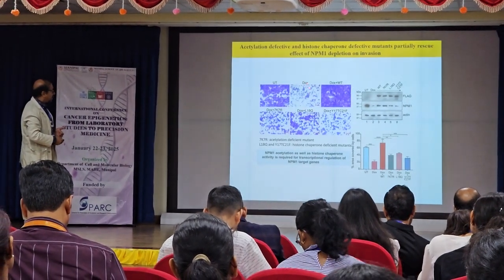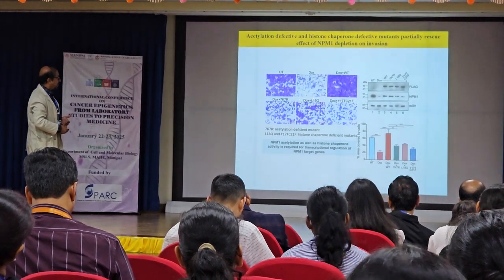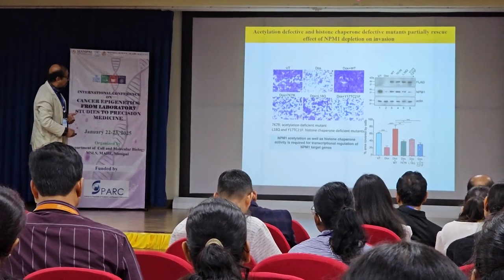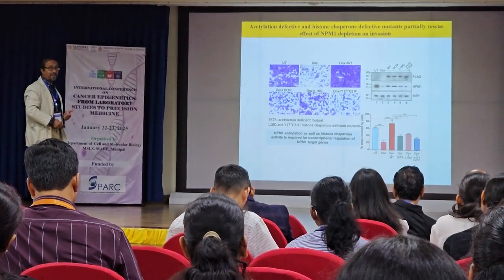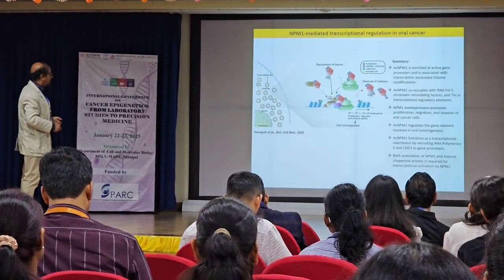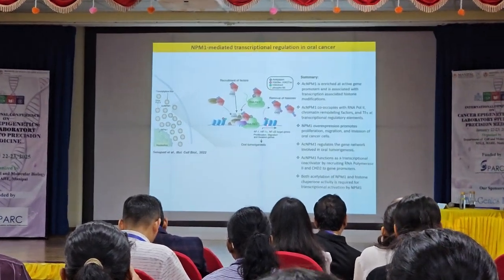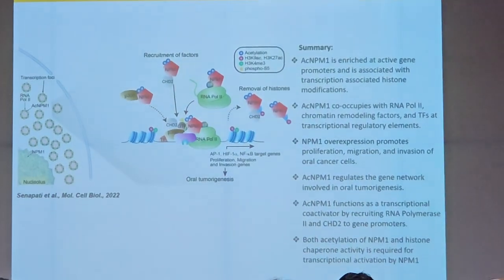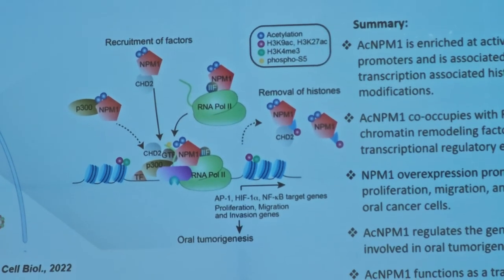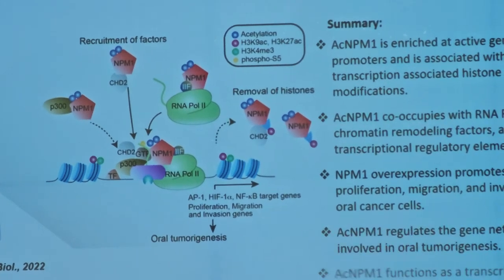And then we tried to see whether acetylation is required, oligomerization is required or not. In the cell line, when we shut down NPM1 and then put back the oligomerization mutant or acetylation mutant, we find that the migration or invasion has come down, suggesting that NPM1 gets acetylated by P300. P300 also acetylates the histones, and it induces the oncogenic transforming genes in the oral cancer, as seen in the patient sample and seen in the animal model.